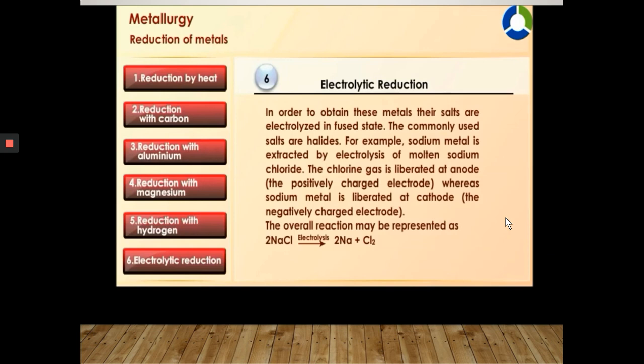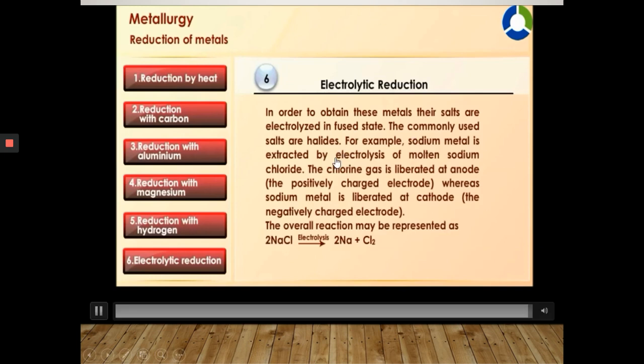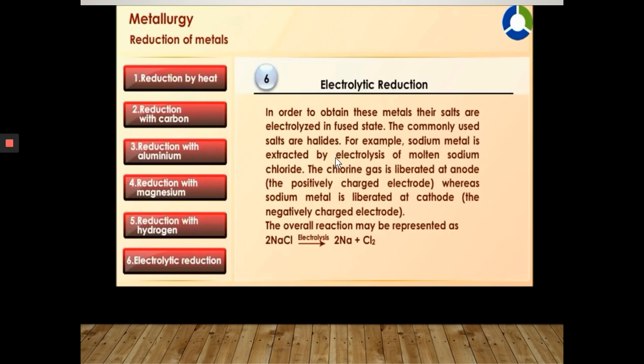The chlorine gas is liberated at the anode, the positively charged electrode, whereas sodium metal is liberated at the cathode, the negatively charged electrode. The overall reaction may be represented as 2NaCl, sodium chloride, on electrolysis gives 2Na, sodium, plus Cl2, chlorine.